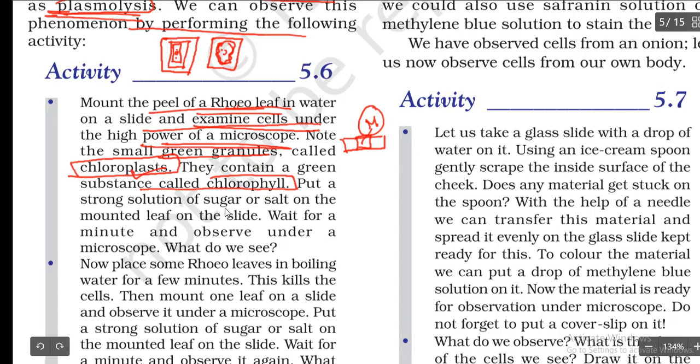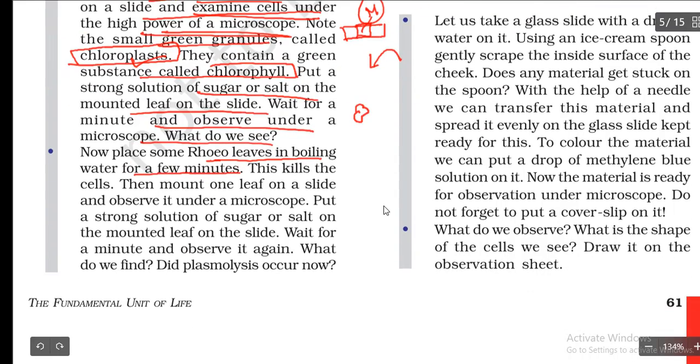Okay. Put a strong solution of sugar or salt on the mounted leaf on the slide. Wait for a minute and observe under the microscope. So first you have to observe it normally. Then you have to add some salt water or sugar water to the slide, and after 1 minute you are going to see the Rhoeo leaf cells shrinking.